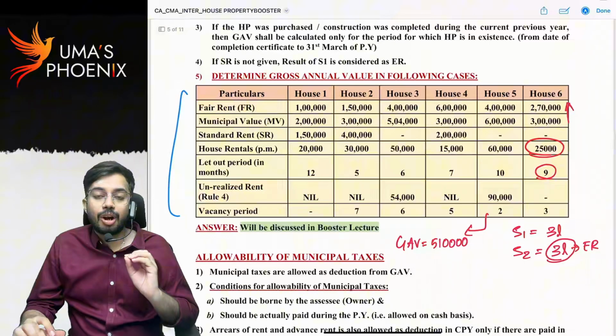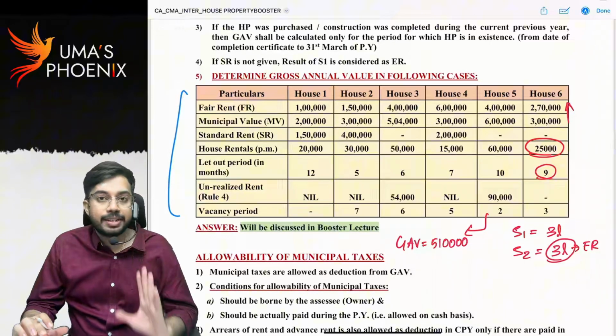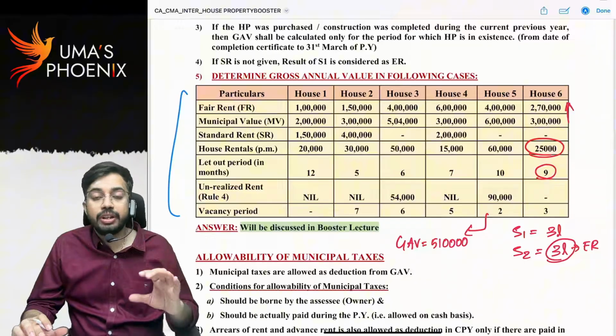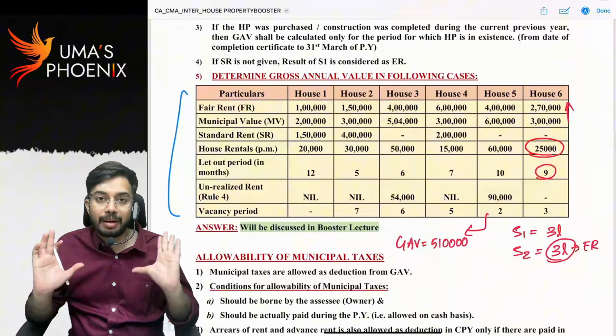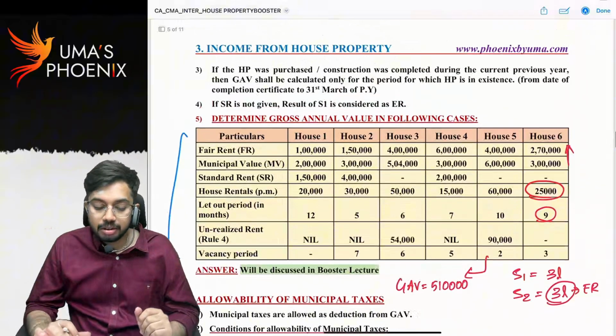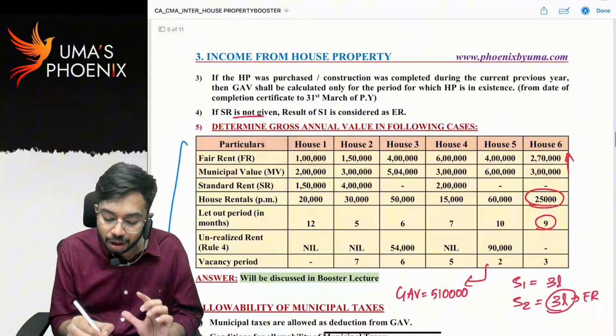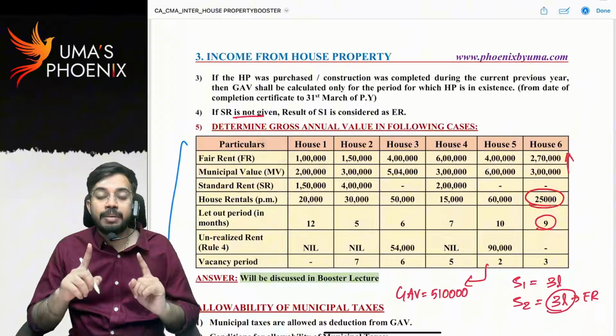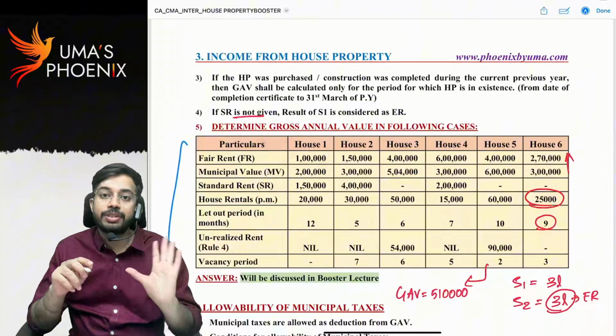See, whatever the gross annual value calculation that we have seen now, you can apply to any question, you will get the answer in the same format. Note points. If standard rent is not given, I have already told you, result of step 1 will be considered as result of step 2.